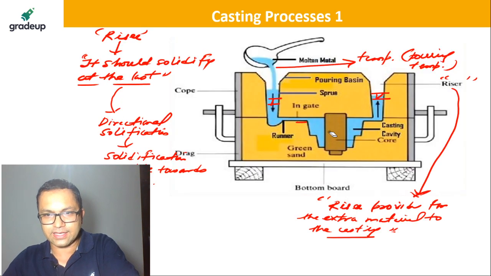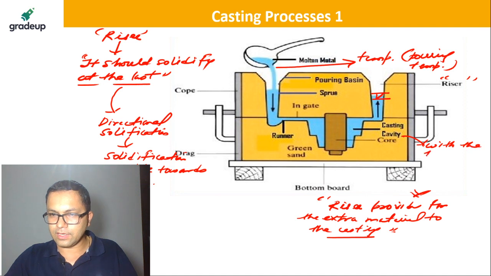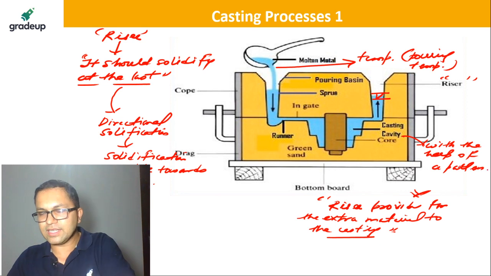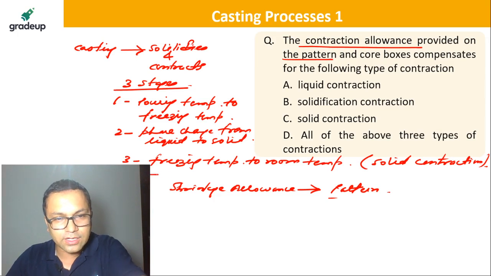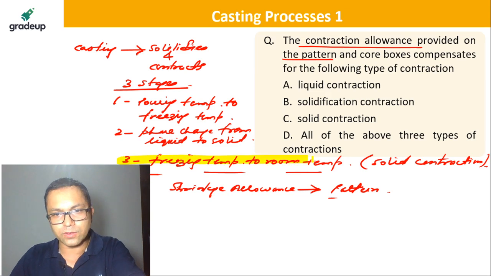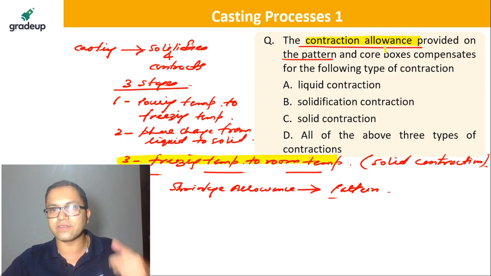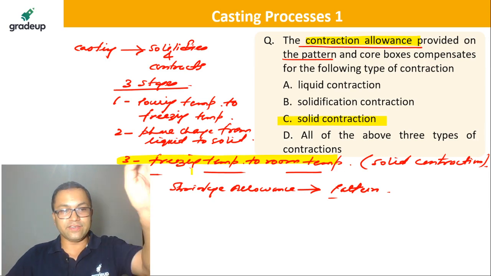Now let's say that this is a cavity. Now this cavity is made with the help of a pattern. So what happens is, there's something called a shrinkage allowance. It always takes care of this third phase over here. The shrinkage allowance, this is what you need to remember. The contraction allowance or the shrinkage allowance always takes care of solid contraction, that we are saying freezing temperature to